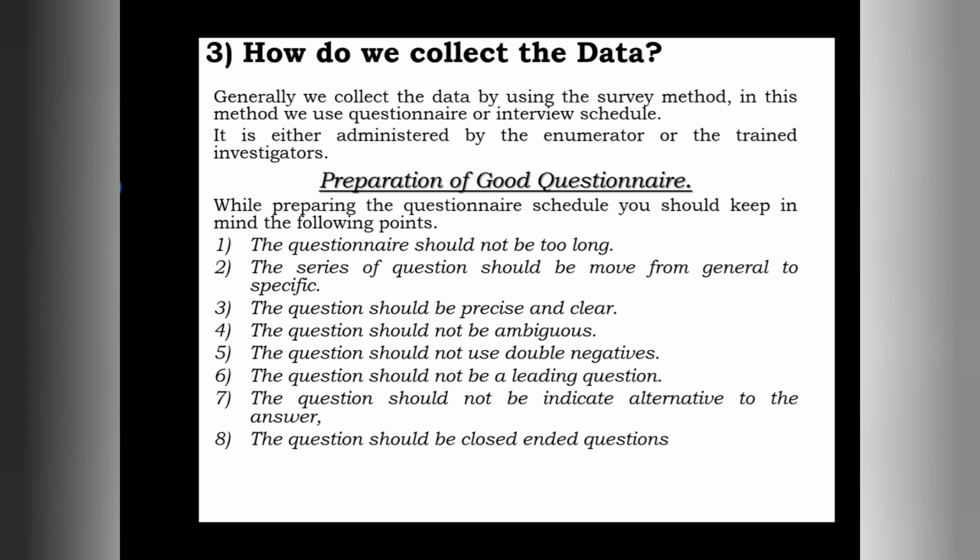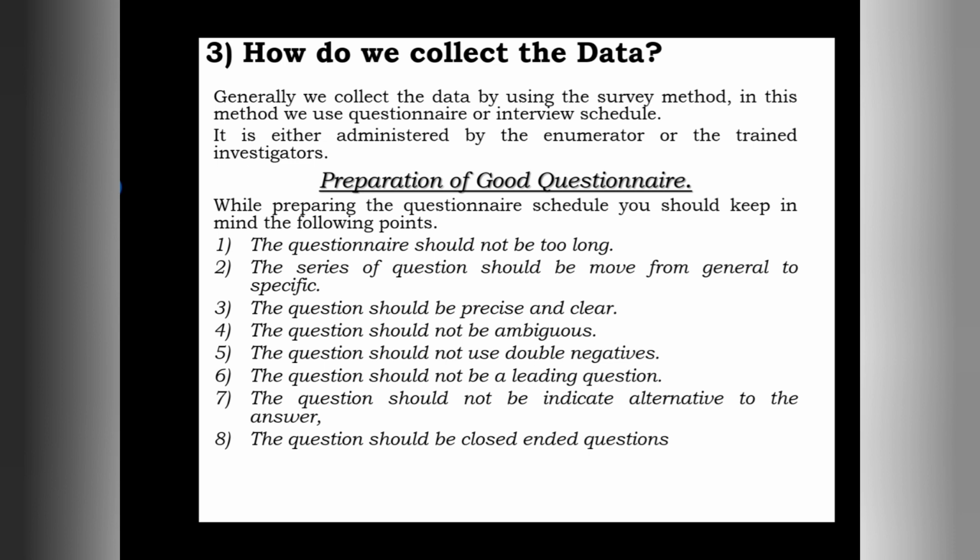Thereafter, fourth, the question should not be ambiguous. It means the questions should not be vague or unclear. Once the respondent listens to the question, he should be able to answer it easily, quickly and correctly.